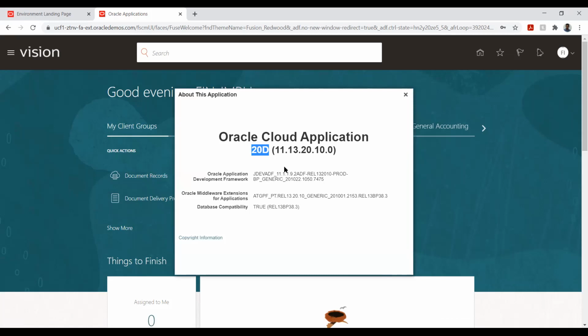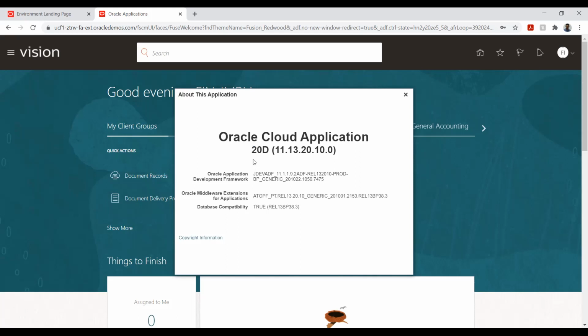This we call release 13. Release 13 is nothing but the versions that Oracle is maintaining. Here Oracle will give updates. An update is nothing but 20D or 21A or 21B. This is how people use the terminology.